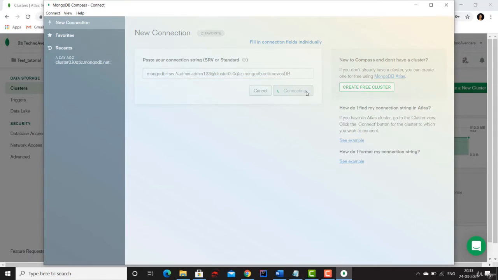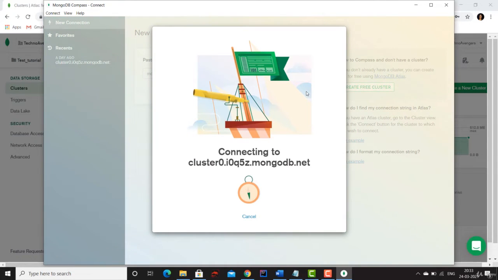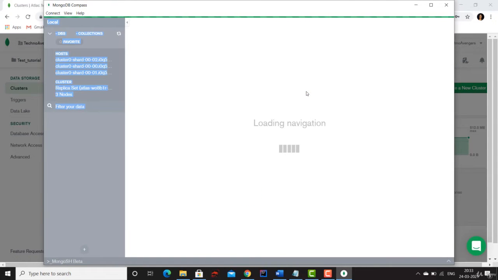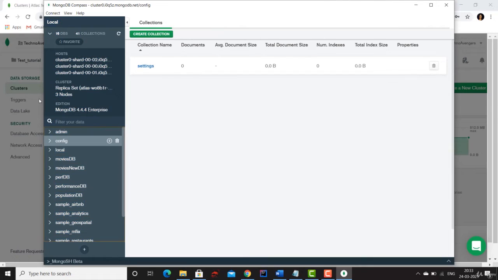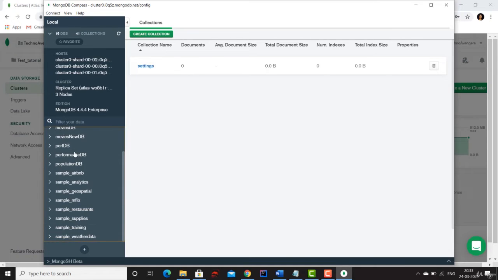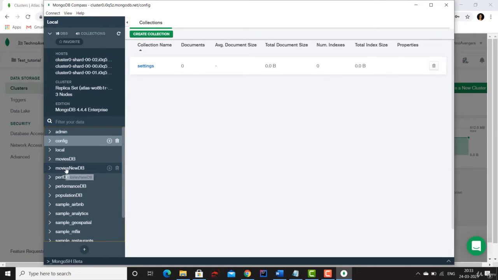So click on this connect button and now you will get connected to your MongoDB databases that is running on your cloud clusters using this GUI. Can you see there on the left hand side menu, I have details about my clusters and all the databases that are inside my cluster. So let's go to this movies DB database. These are all the collections that are inside this movies DB database.